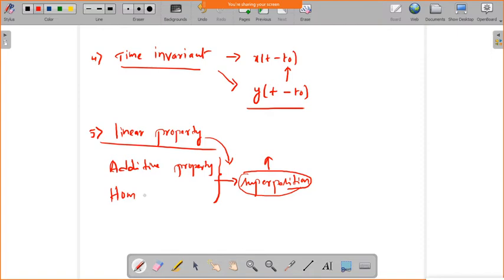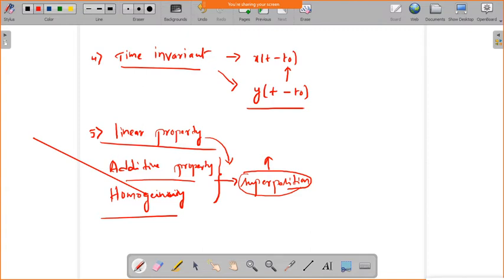Okay, so the homogeneity property. Make sure that if the system satisfies the additive as well as the homogeneous property, then that system is said to have the superposition property, and we call it a linear system.